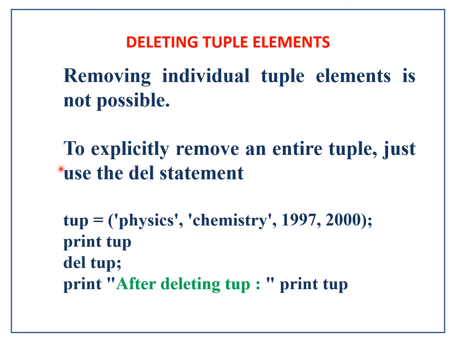Here you can see that the name of the tuple is TUP, containing 4 elements, 2 strings and 2 integers. And if we print the tuple here, it prints physics, chemistry, 1997, 2000 in the output. And after printing, we have deleted the tuple, so all these elements for this tuple will be deleted. So after this delete statement, if you print TUP, there will be nothing here to display. So my dear students, remember that a single element cannot be deleted from a tuple, whereas the whole tuple can be deleted.